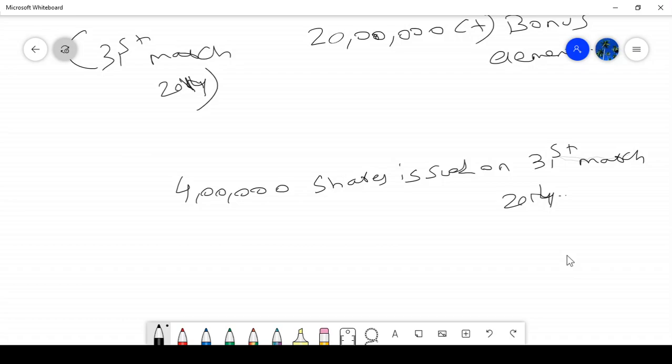Actually they are eligible to receive only 3,20,000 shares, but they are receiving 4 lakh shares. So the discount is 4 lakh minus 3 lakh 20,000, equal to 80,000 shares. This is the bonus.